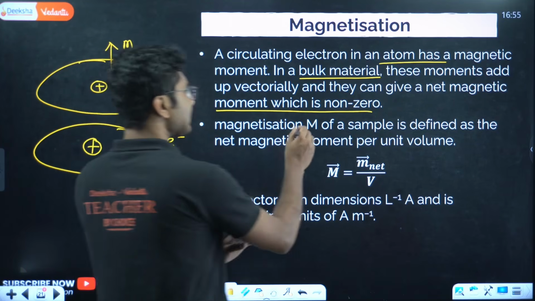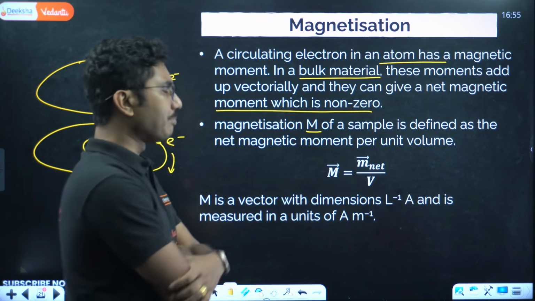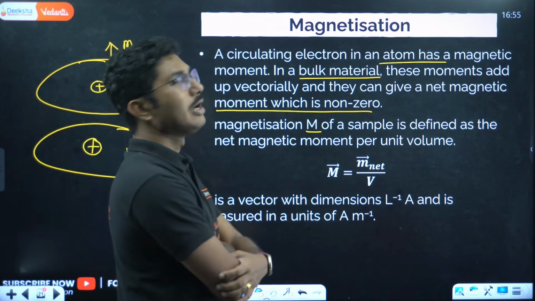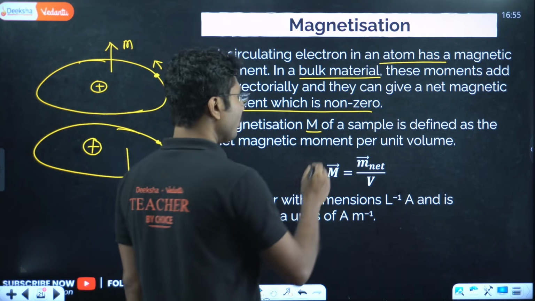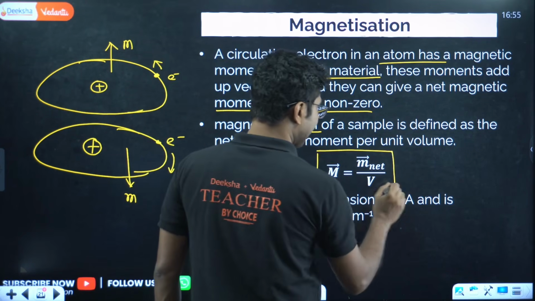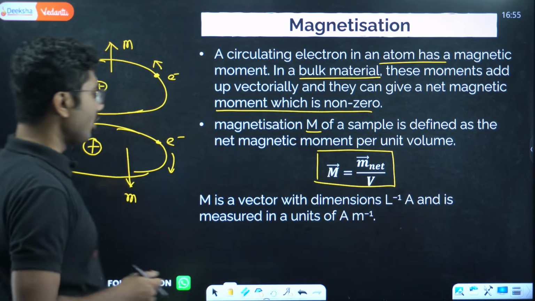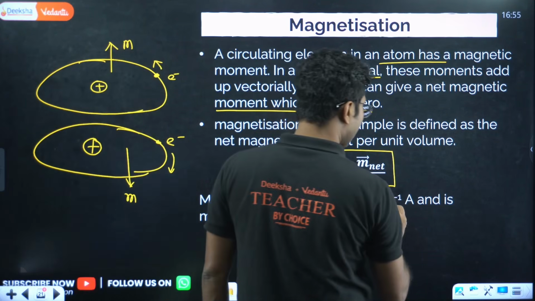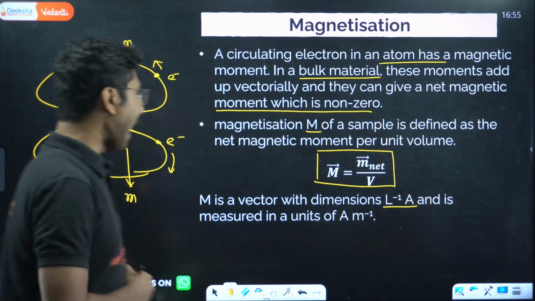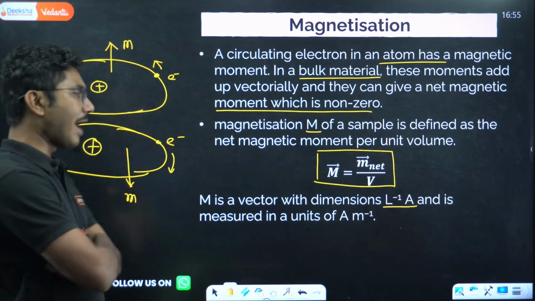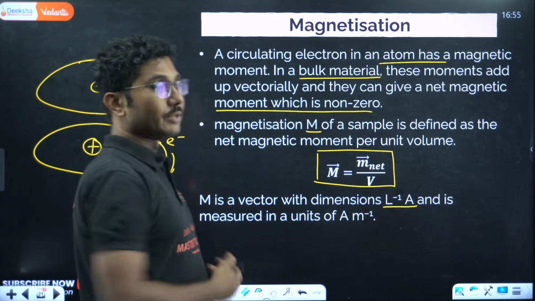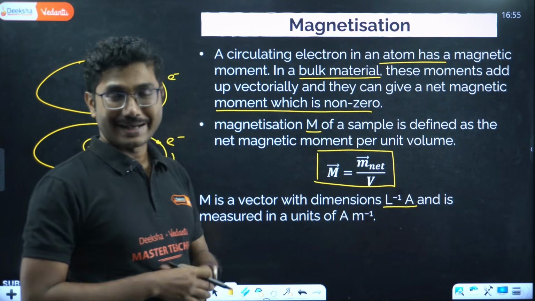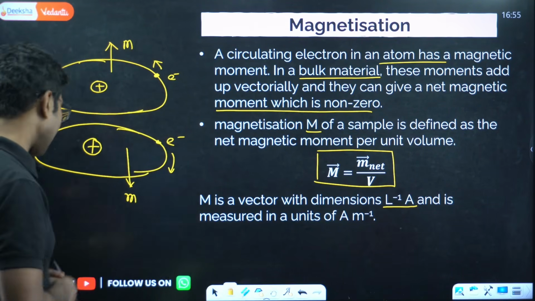So magnetization M of a sample is defined as the net magnetic moment per unit volume. M is a vector quantity with a dimension L to the power -1 into A and is measured in units of ampere per meter. So the favorite question of the examiners: what is the unit of magnetic moment? What is the dimension of magnetic moment?